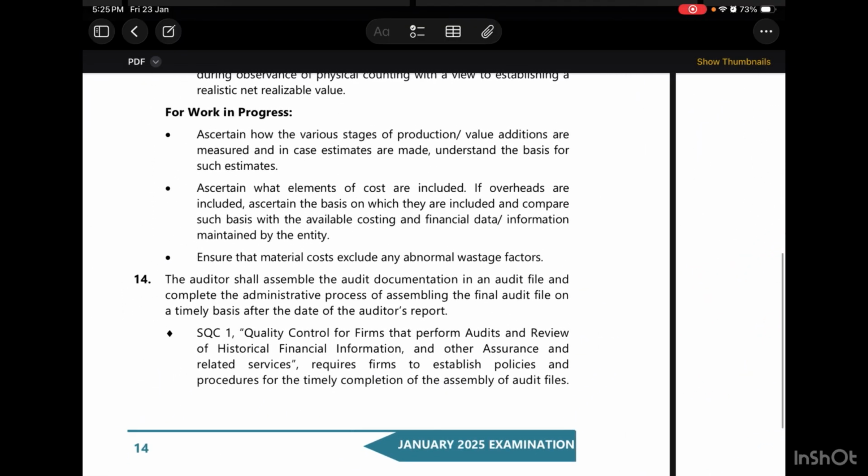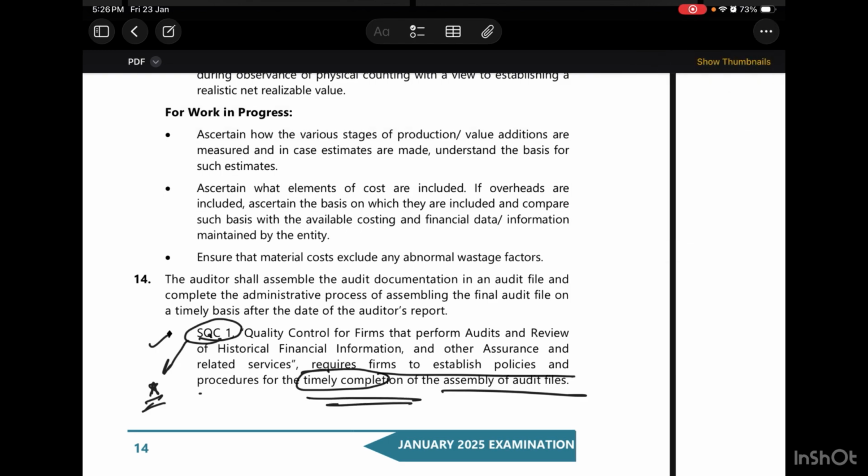Now, whenever we are talking about final audit file assembly, we always have to refer to SQC1, which is very, very important. Here we have to mention that SQC1 requires the firms to establish policies and procedures for the timely completion of the assembly of audit files. Let us try to read from the beginning.